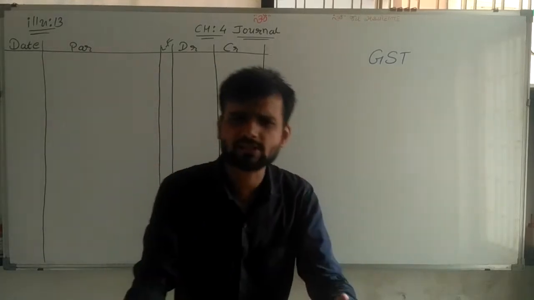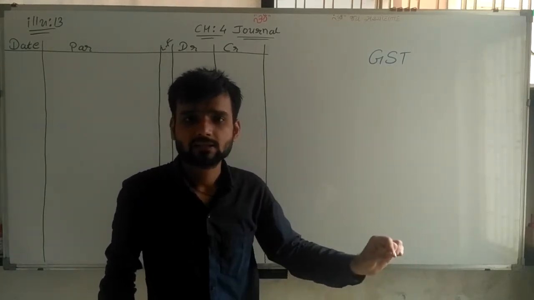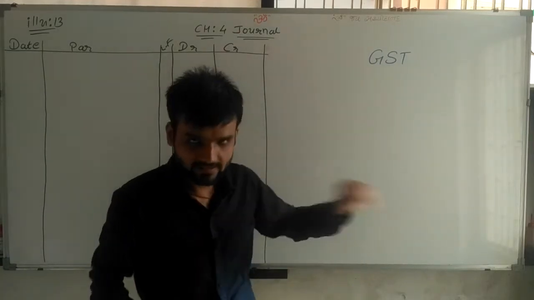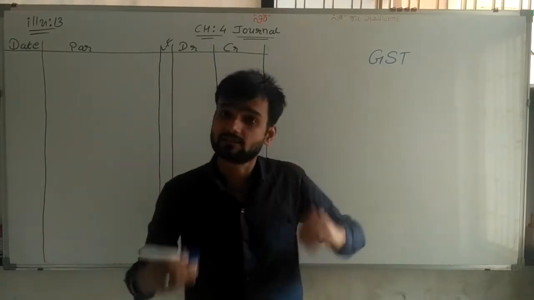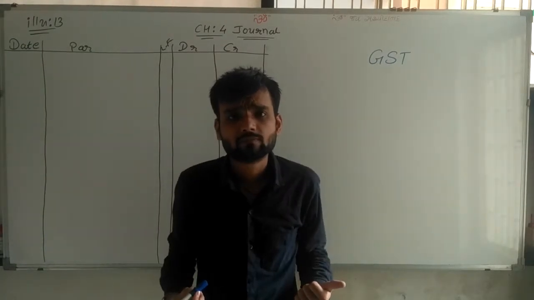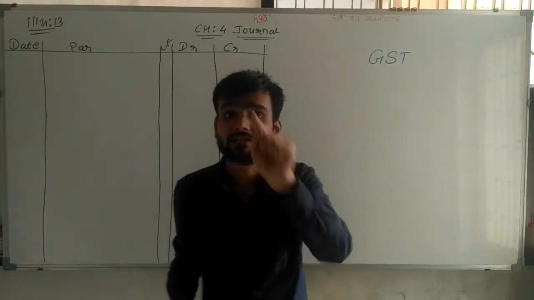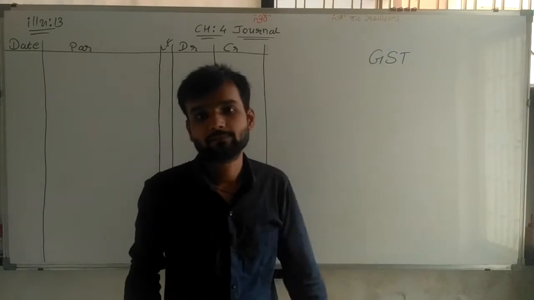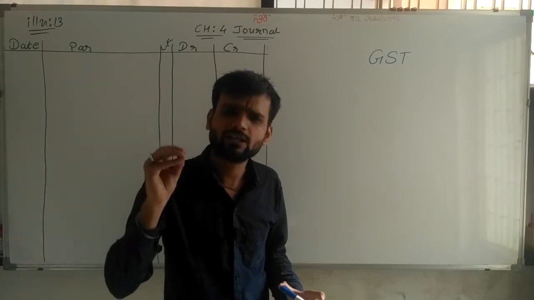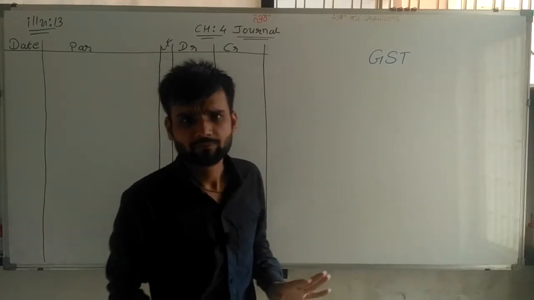Whatever product you are purchasing, you are paying the MRP price, and that MRP price includes tax. So it's a goods tax. Suppose you are getting a service from me, I am giving you a service, and you are paying fees including tax. That tax is called service tax. We are not doing it in detail, but here we are discussing three types of tax.